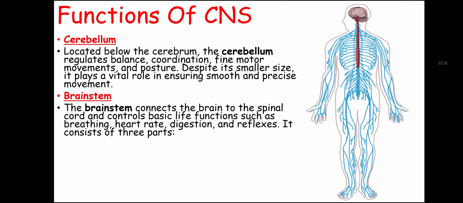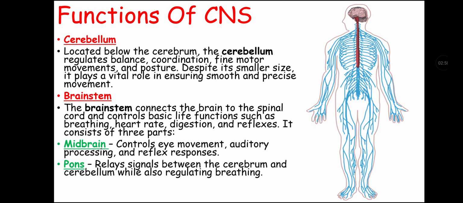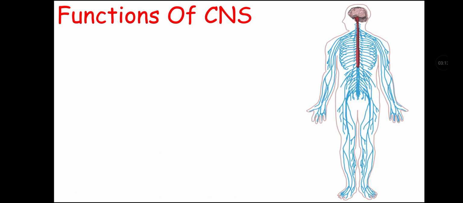The brainstem connects the brain to the spinal cord and controls basic life functions such as breathing, heart rate, digestion, and reflexes. It consists of three parts. They include the midbrain, which controls eye movement, auditory processing, and reflex responses; the pons, which relays signals between the cerebrum and cerebellum while also regulating breathing; and the medulla oblongata, which governs autonomic functions such as heartbeat, blood pressure, and swallowing.